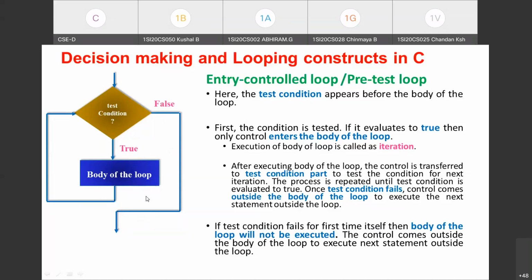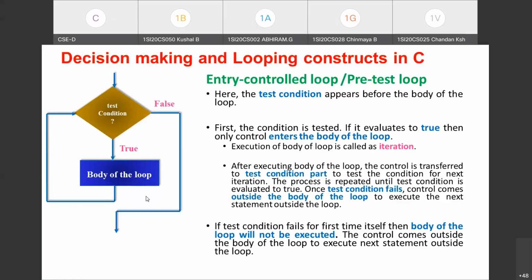In case of a branching construct, after testing the condition, if it evaluates to true, one time the statements in the true block will be executed. If it were two-way branching and the condition is a failure, only one time the false block statements will be executed. After executing either the true block or the false block, control will come to the next statement outside the if-else construct.